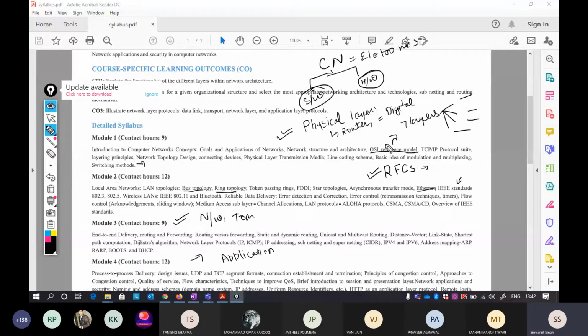I will tell you what exactly the OSI reference model is and each and every layer. Networking is divided into 7 parts. We will study each part differently, and each part is written in a module of your syllabus. So understand this particular thing.